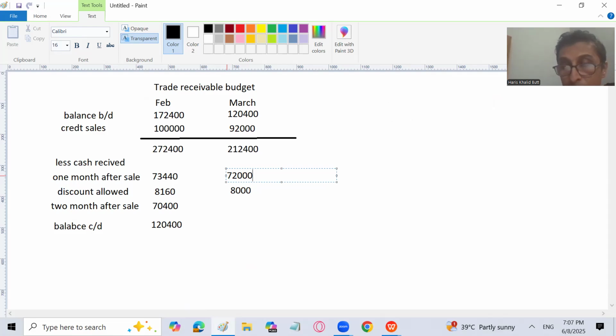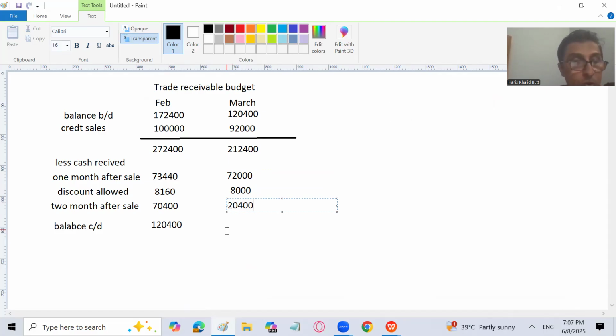That is going to be from the January sale actually. And from the January sale, we know that 1,02,000 is going to be the January sale. The 80%, 81,600, is received in February, and the remaining 20% is going to be received in March, which is 20,400. If you calculate 1,02,000 into 20%, you will get 20,400 without discount.